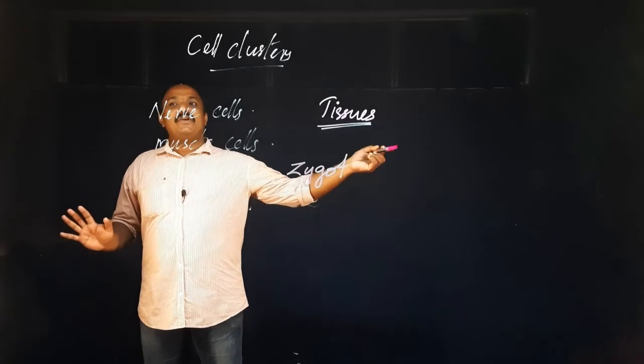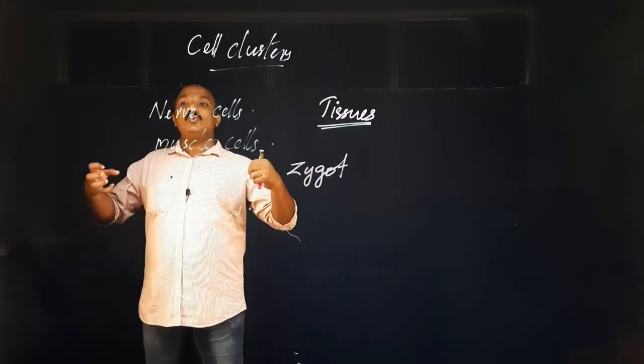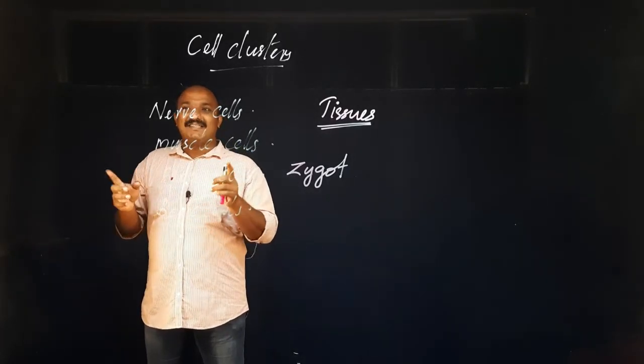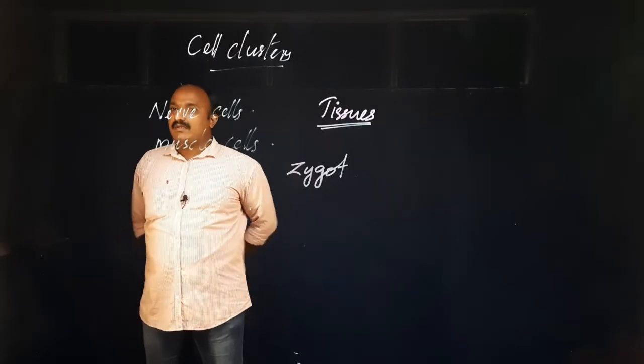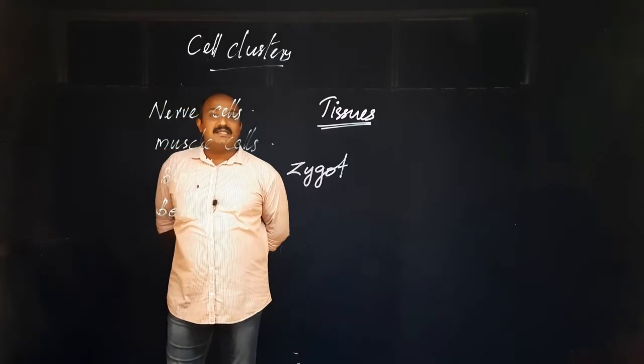When it was coming from the mother's body, it was the mother's cell. But when these two cells combined, then it is not the father's and mother's, it is ours. That is our first cell. So our body is formed from a cell that is called zygote.